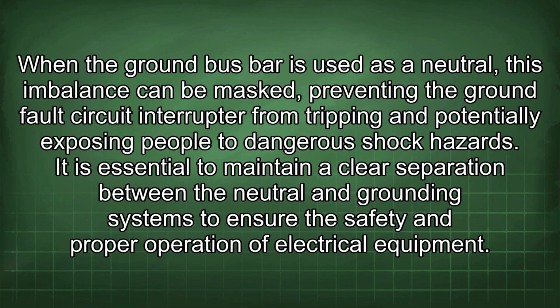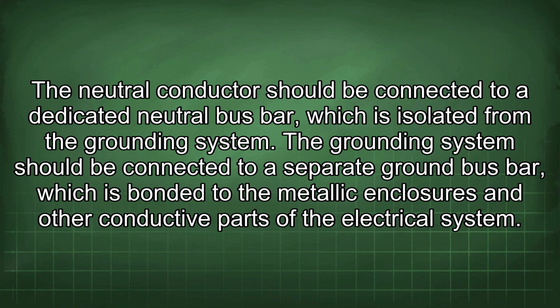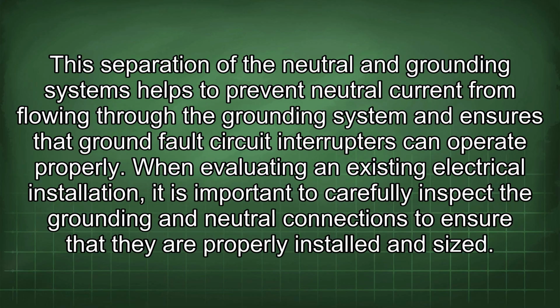It is essential to maintain a clear separation between the neutral and grounding systems to ensure the safety and proper operation of electrical equipment. The neutral conductor should be connected to a dedicated neutral bus bar, which is isolated from the grounding system. The grounding system should be connected to a separate ground bus bar, which is bonded to the metallic enclosures and other conductive parts of the electrical system. This separation helps to prevent neutral current from flowing through the grounding system and ensures that ground fault circuit interrupters can operate properly.